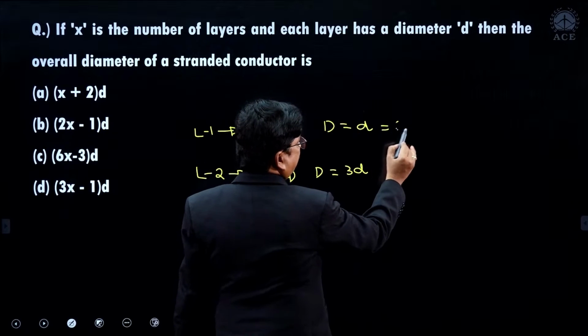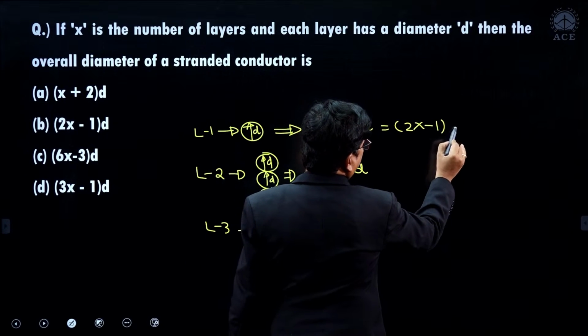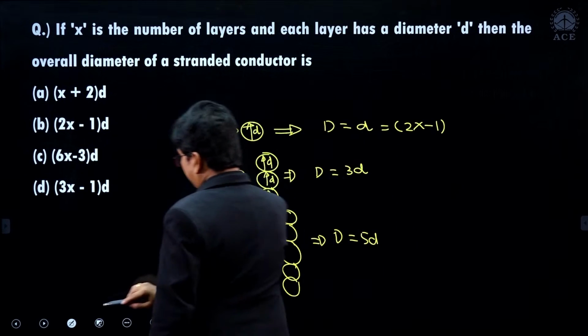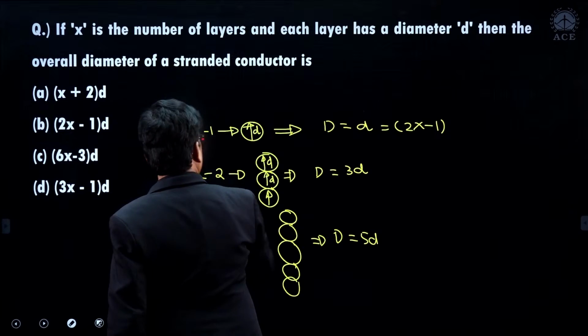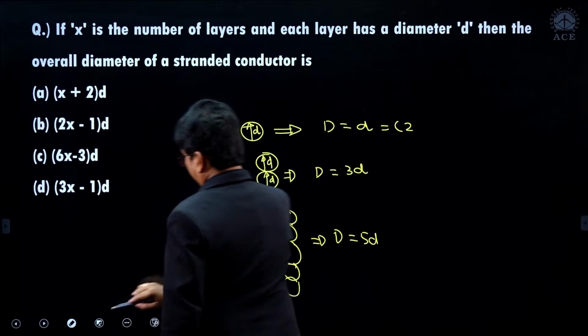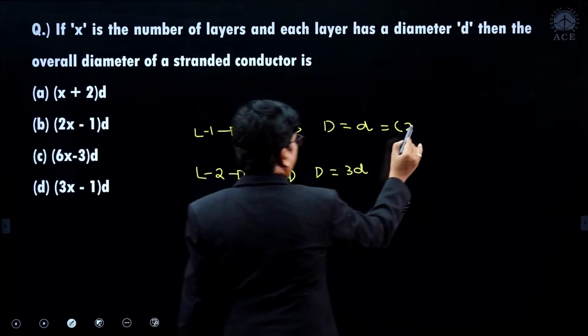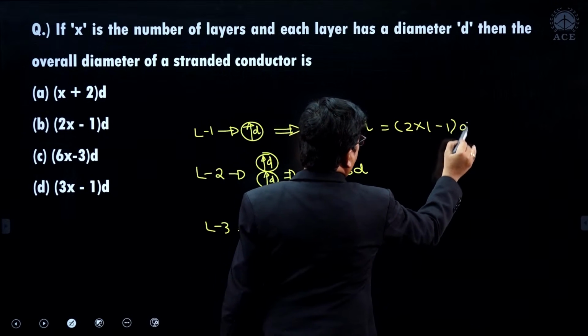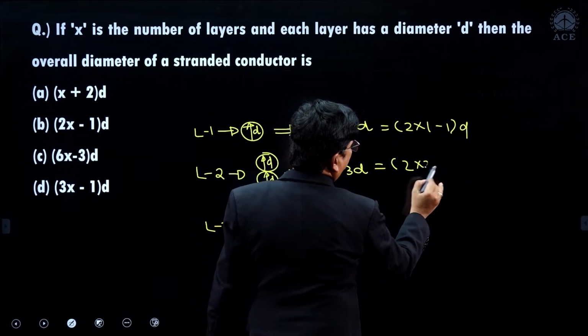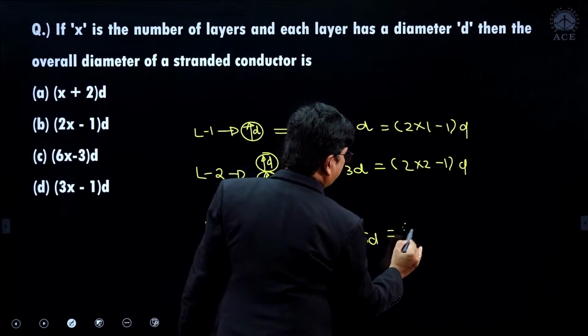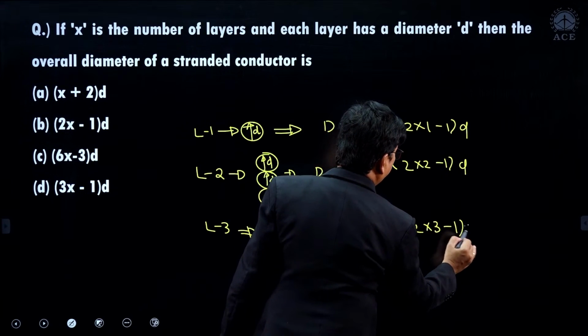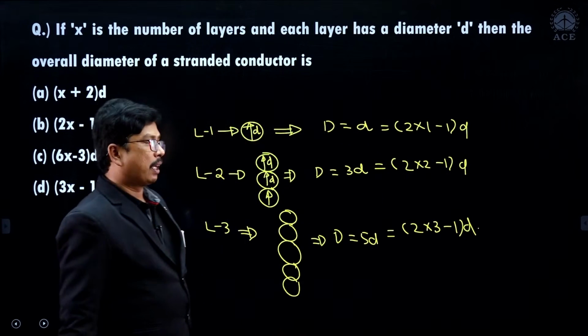It is 2x minus 1 into d, that is 2 into 1 minus 1 into d. It is 2 into 2 minus 1 into d. It is 2 into 3 minus 1 into d. Got it, right? So that is the sequence.